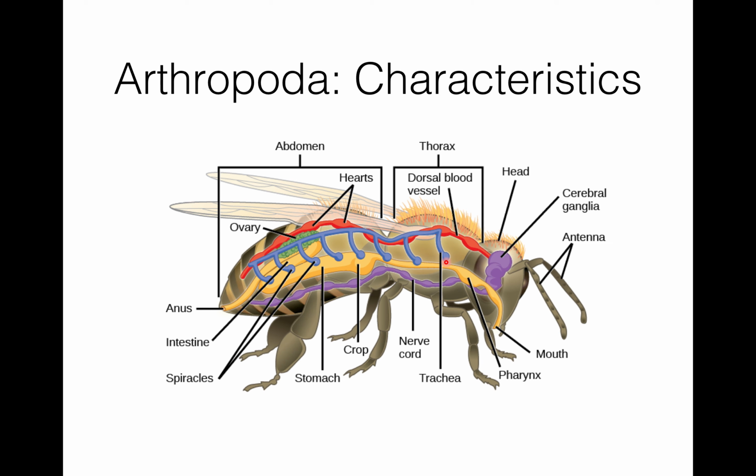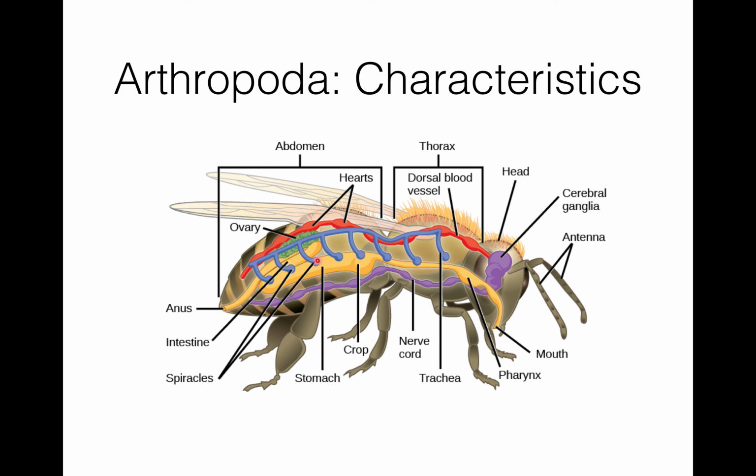Then the circulatory system is open type, because there are no closed blood vessels and the blood enters directly into the body chamber. So it is not a closed type, it is an open type. Here you can see the heart as well. This is the dorsal blood vessel. These are the hearts. The blood is colorless.